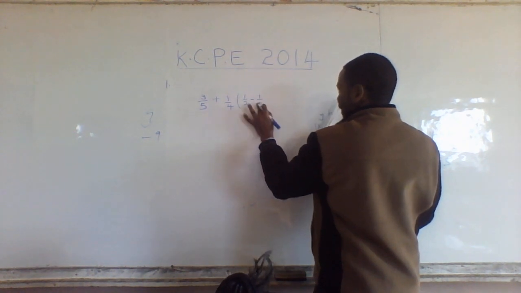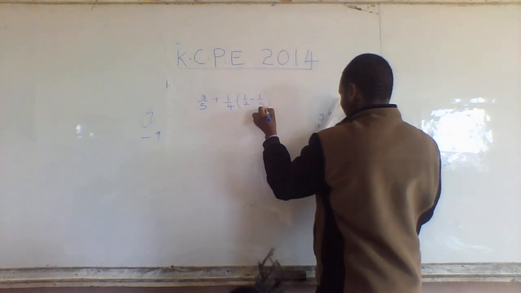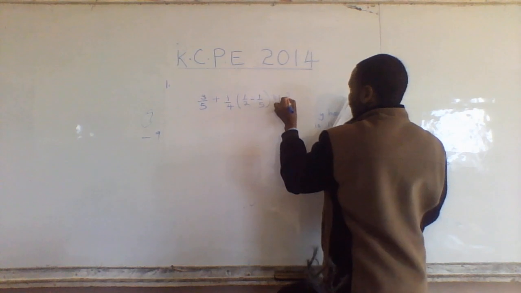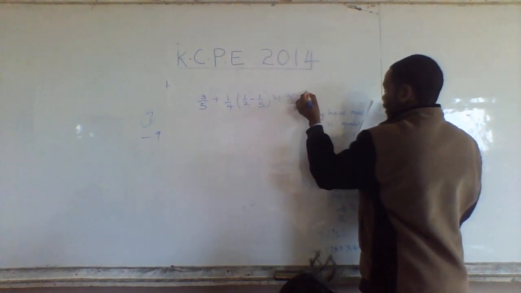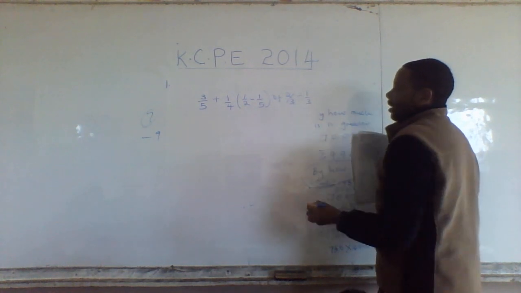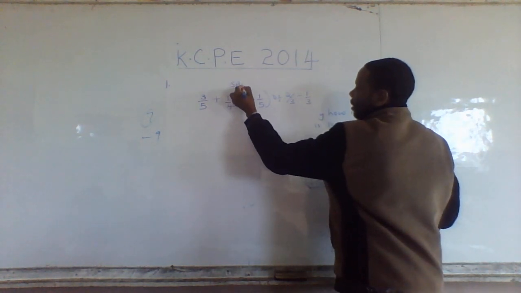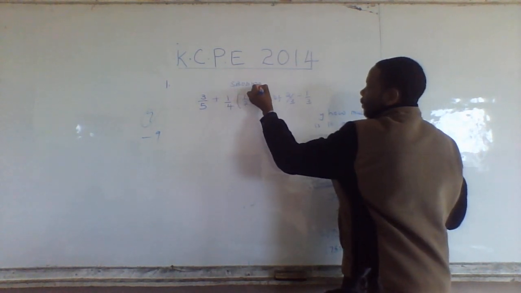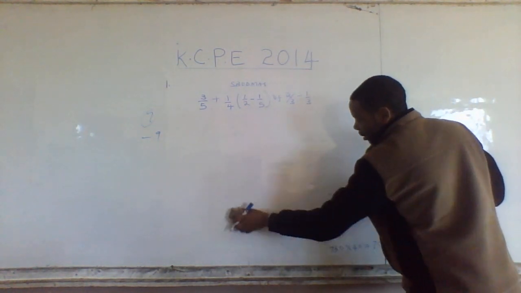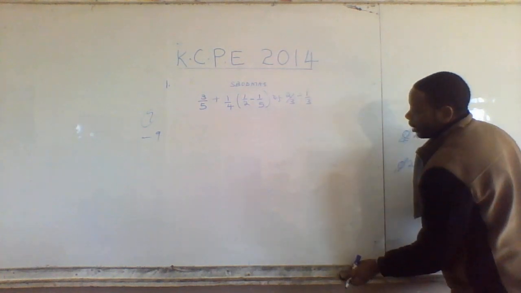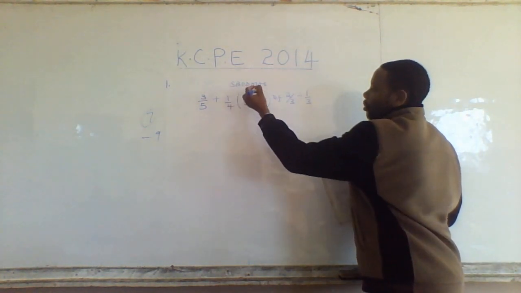What is the value of 3/5 plus a quarter into brackets a half minus a fifth of 2/3 divided by a third? Here we have to apply BODMAS. And I want you to watch what I will do in this question keenly. So what am I supposed to do? I'm supposed to work it out using BODMAS, right?